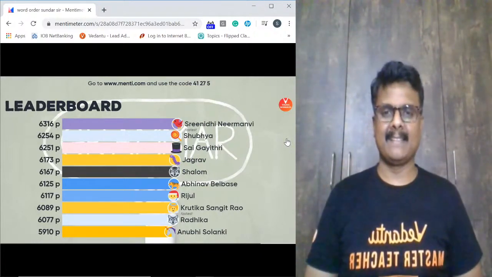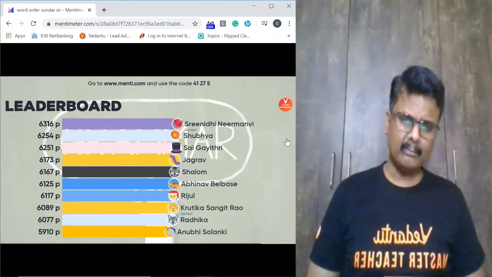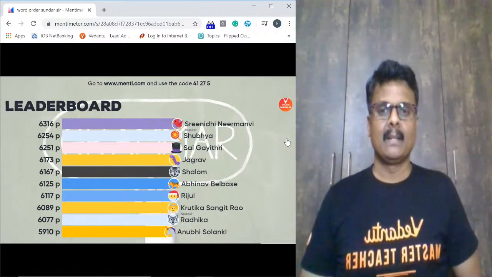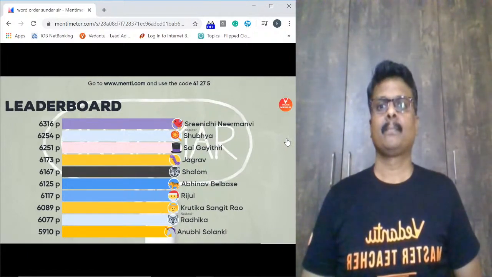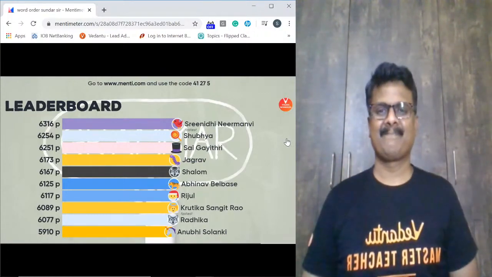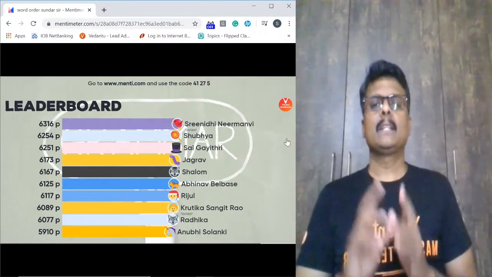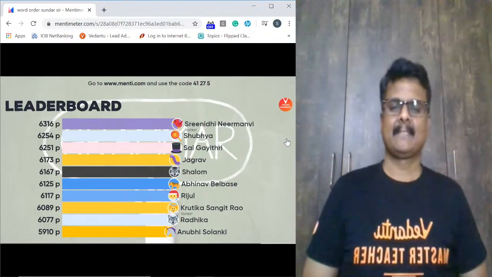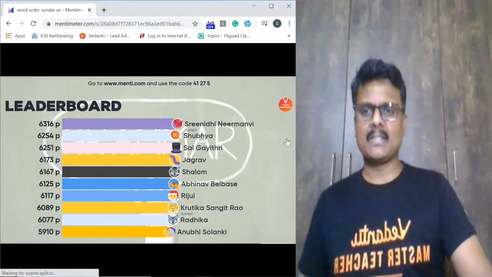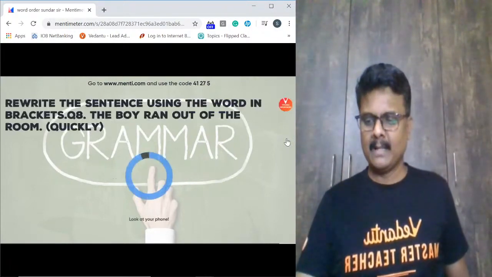Next one. Whenever there are two objects, one is the indirect object. So whenever there is the indirect object, you will follow the order S, V, I, O. And whenever there is a direct object and a prepositional phrase in a sentence, you follow the order S, V, O, I. Subject, verb, object at the end. She gave the present to her mother. Simple. SVOI. So this is exactly what we have been dealing with, my dear kids. So the last question, before I give you the last question, I wanted to clarify everything to you.